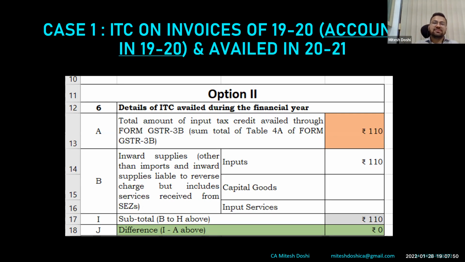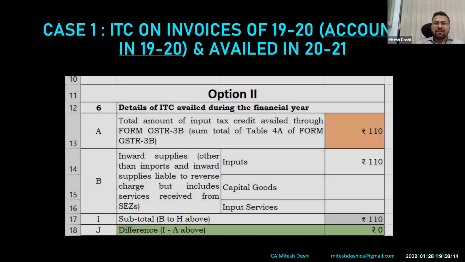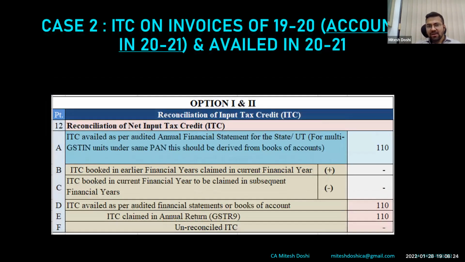Now, based on experience, people have noticed that even a minor difference in table 8A, that is the 2A reconciliation, which was optional in 17-18 and 18-19, where we could have manually prepared, scanned and uploaded it, which is not there in 19-20 and 20-21, we are receiving notices to pay the difference in GSTR 2A. So it's better you take a stand as per the quantification in this aspect. Ideally, one scenario I will be explaining to you all is how to tackle this in one case.